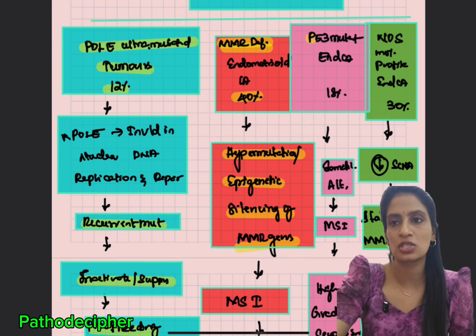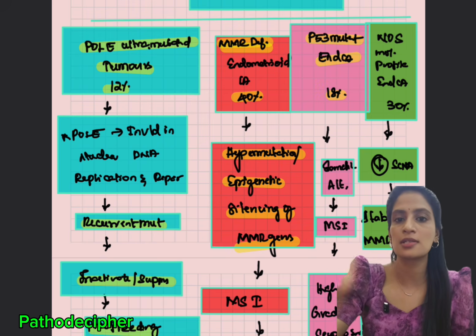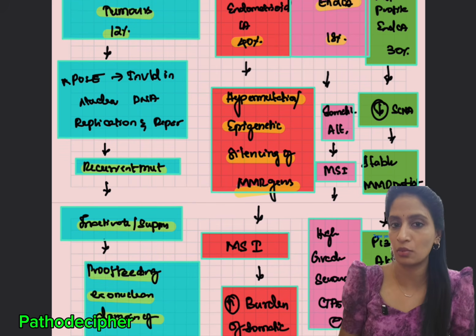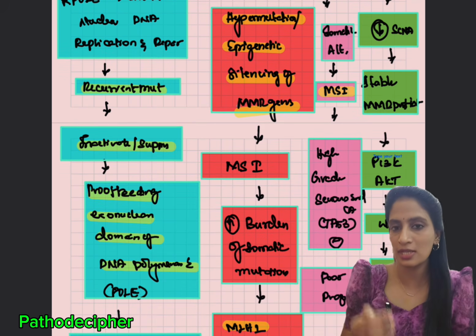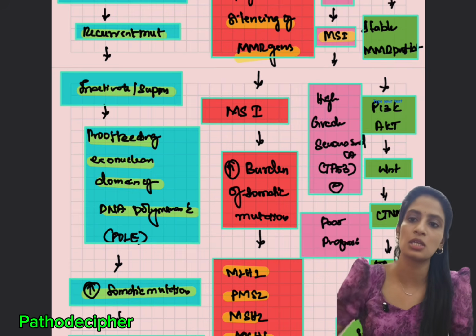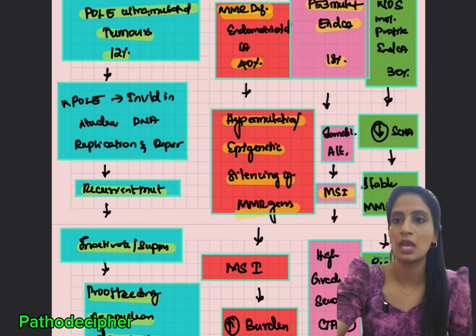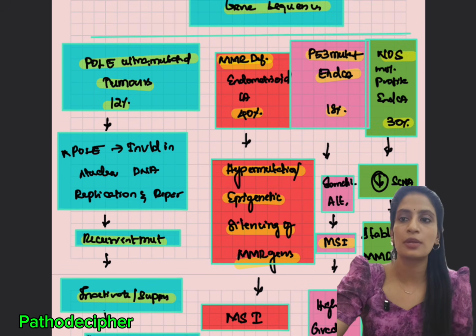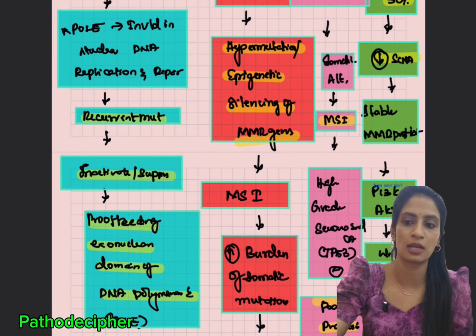And the third classification is P53 mutation, that is endometrioid carcinoma. This occurs in 18% of tumors. They are also resulting in MSI. What is MSI? That is microsatellite instability. Once there is microsatellite instability, it will result in a very poor prognosis of tumor. And the fourth classification is NOS, that is not otherwise specified, where there is no specific molecular profile of endometrial carcinoma. 30% of tumors will occur like this.